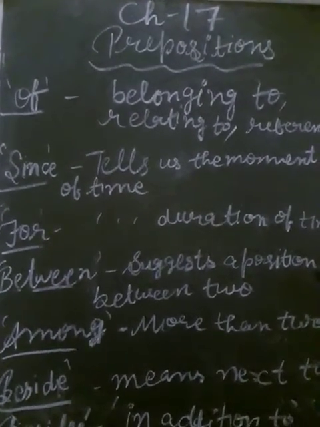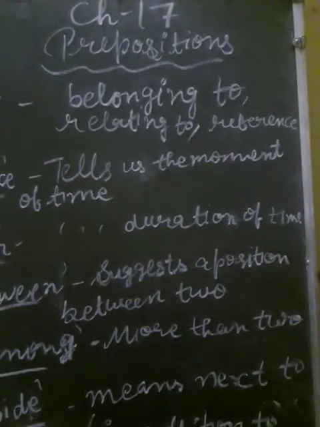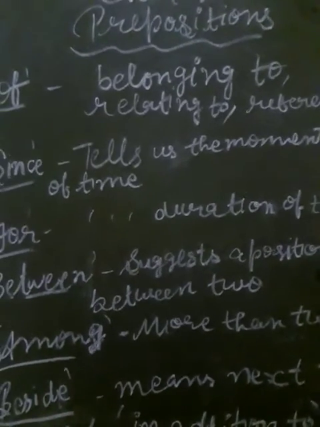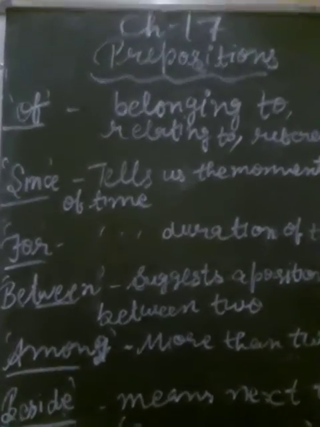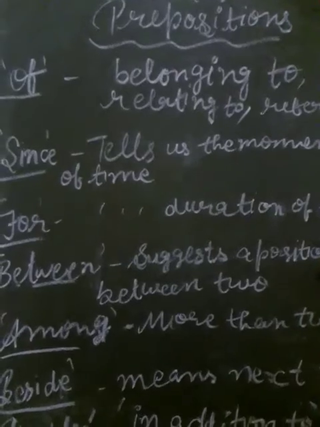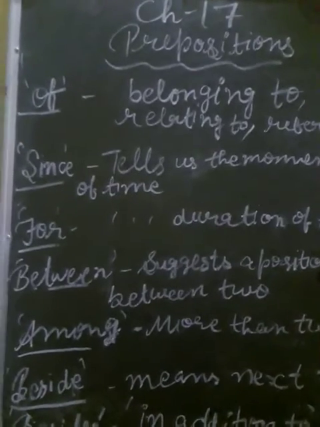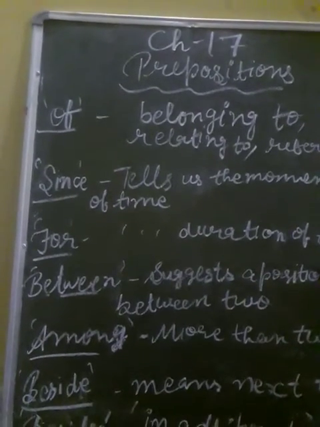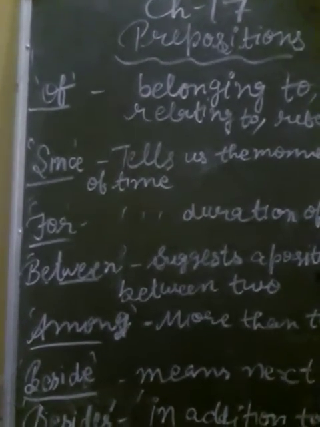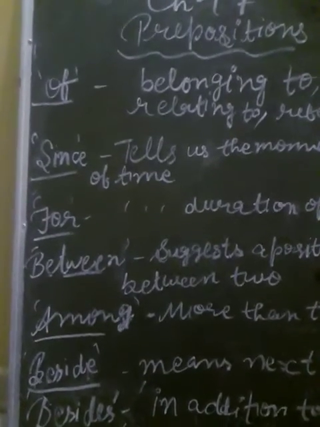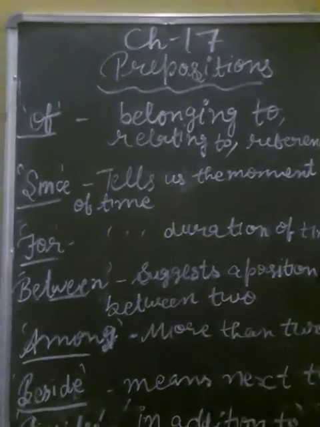Between is used for two persons or two objects, but among is used for more than two persons or objects. It suggests a position where more than two persons or objects are involved. For example, there was a serious discussion among the members of the committee. Radha is popular among her friends. So here we are talking about more than two persons.